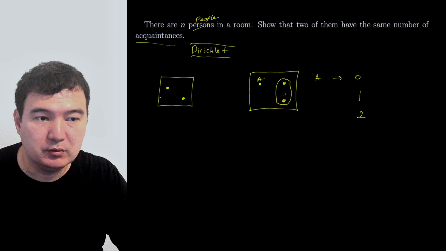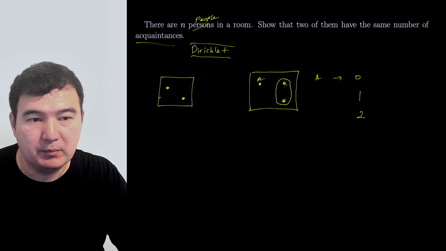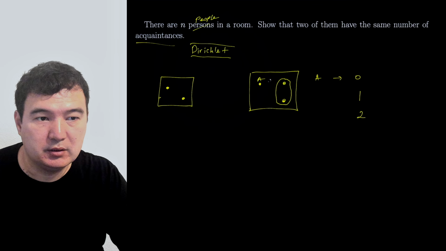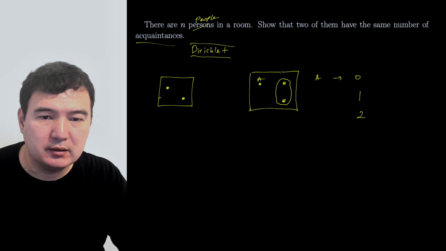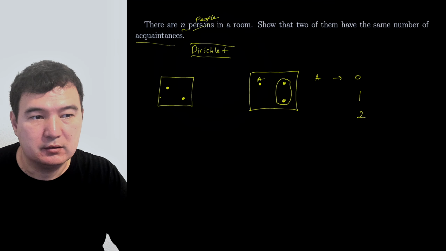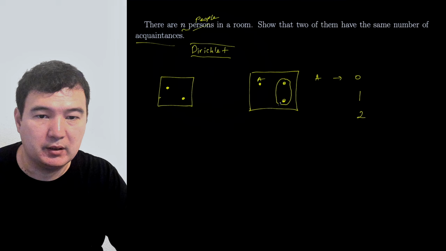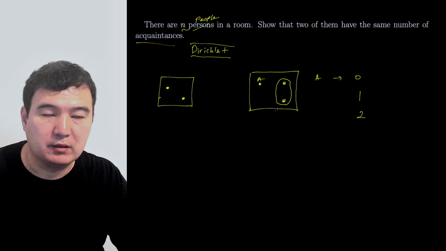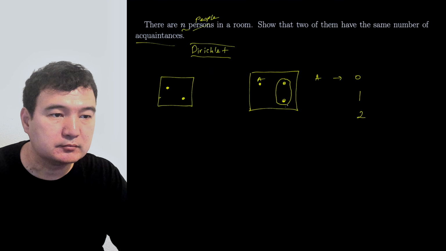But if they know someone, they might know each other only, because they don't know A, so that makes one and one here. If you make it a graph, there will be two vertices with the same degree.